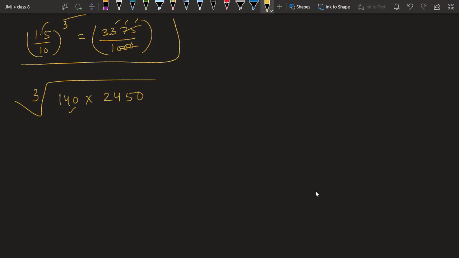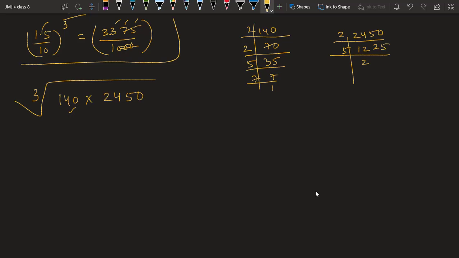You can write this 140 as prime factorization. Similarly, we have 2450.